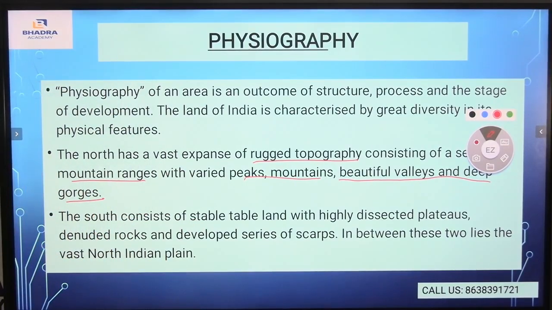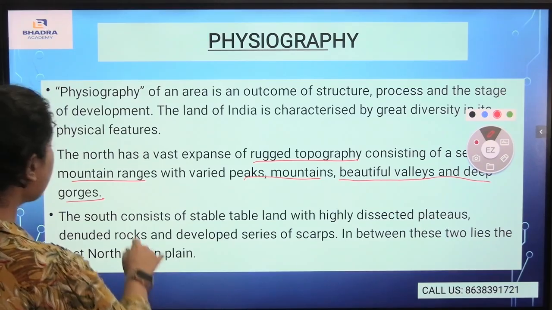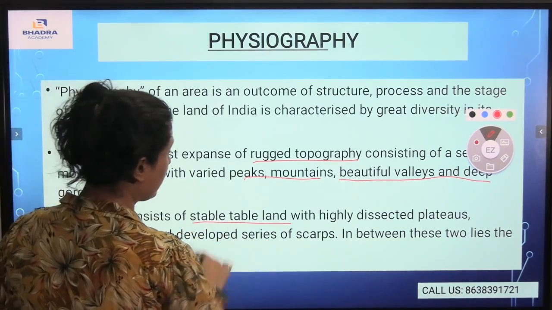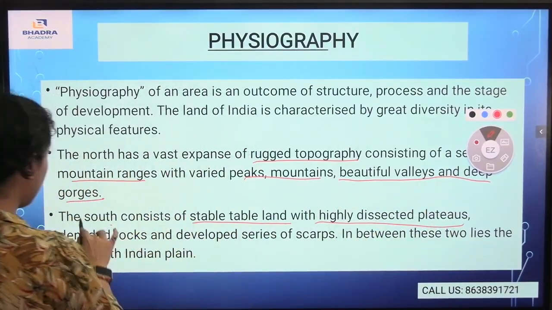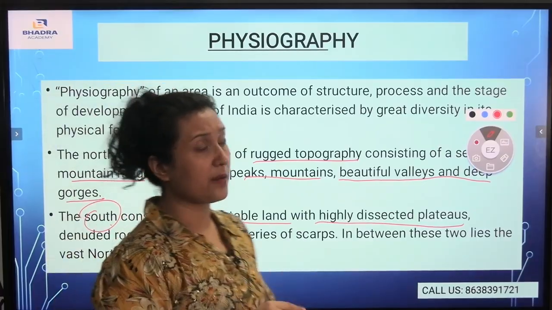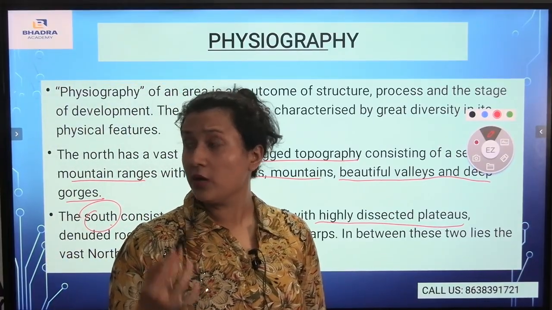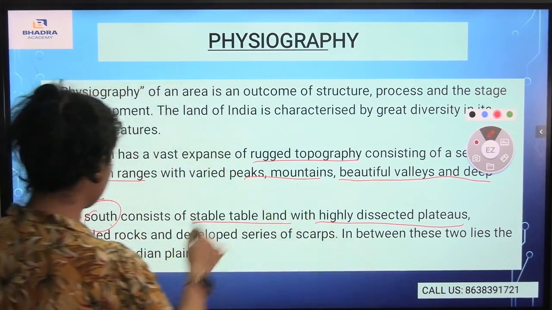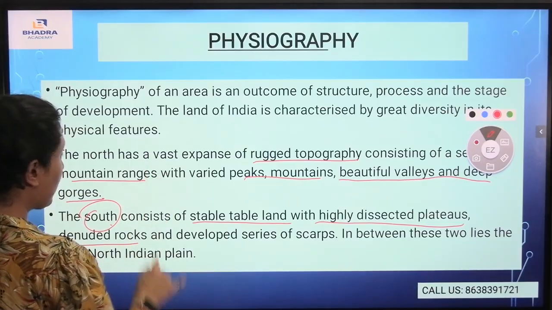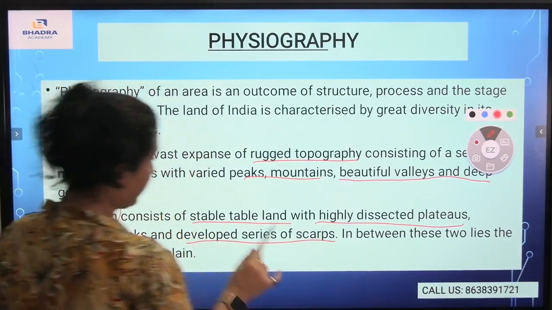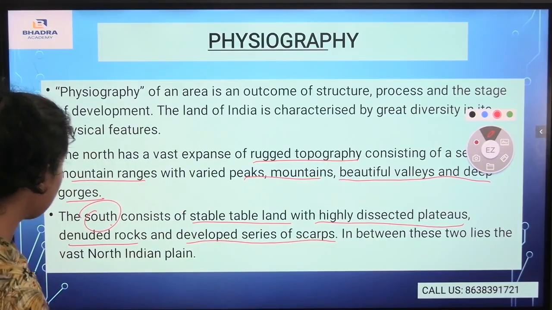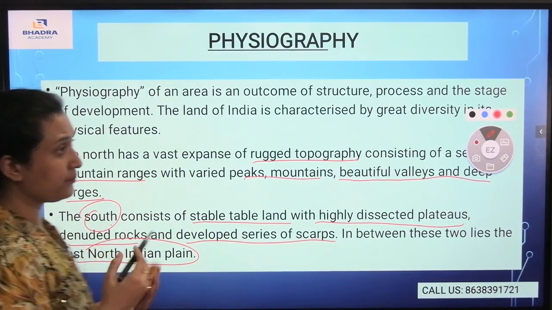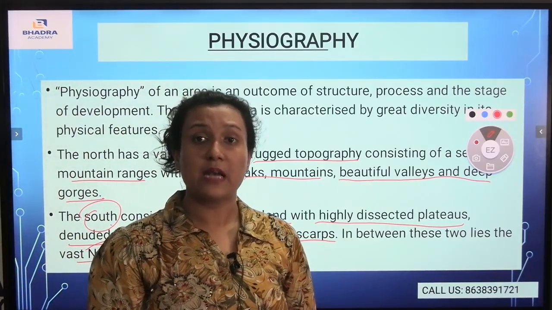Also, the south consists of a stable tableland with highly dissected plateaus, denuded rocks and a developed series of scarps. In between these two lies the vast North Indian plain. The first example in the south is the peninsular plateau, which comprises the south of India, with denuded rocks and a developed series of scarps. In between, there lies the North Indian plain.